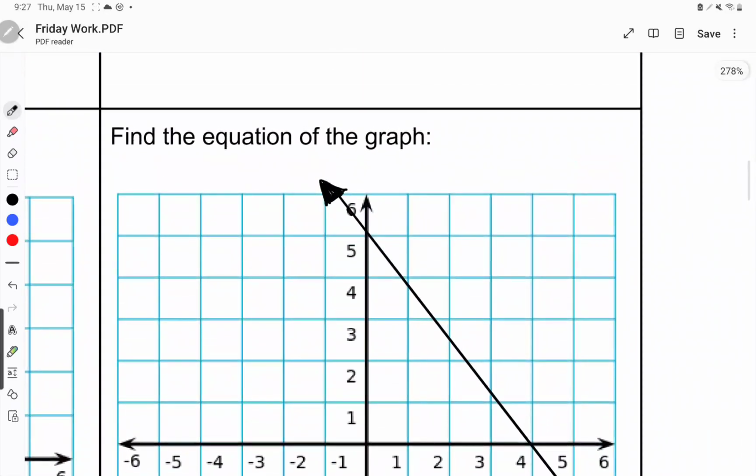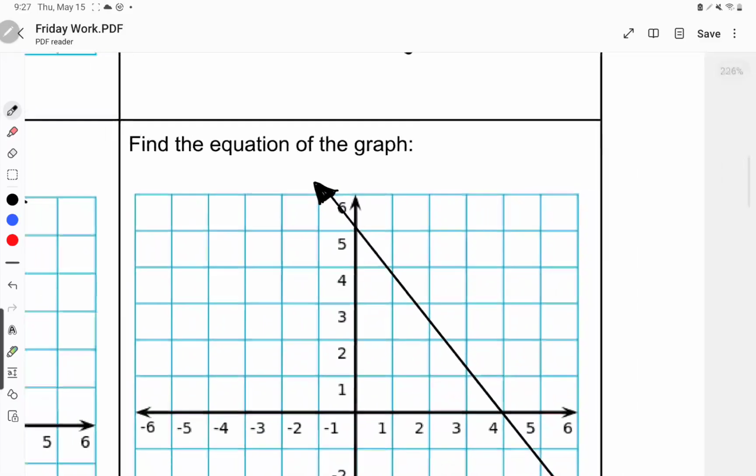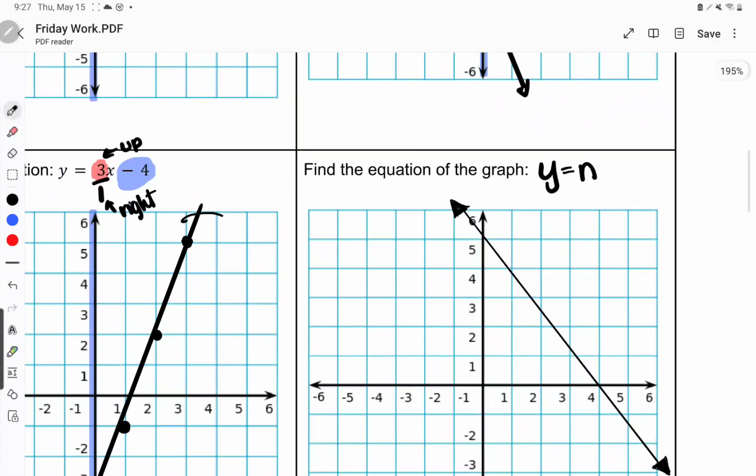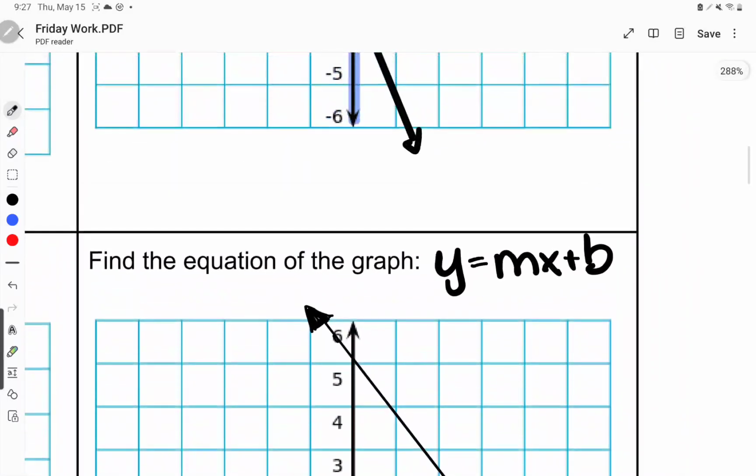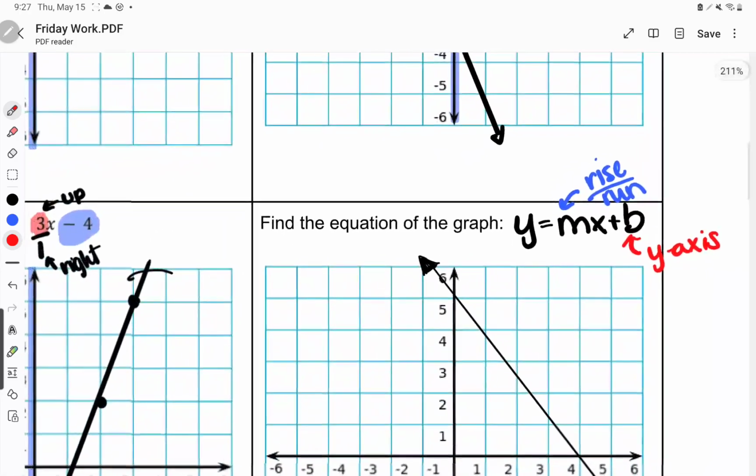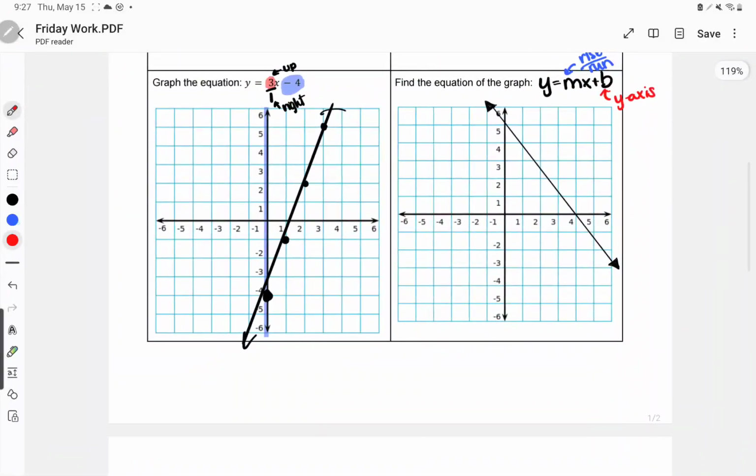All right, this one says to find the equation of a graph. Now remember, we have y equals mx plus b. To find m, we do what over what? Rise over run. And then to find b, where's b at? B is on the y-axis. Now, remember, we find b first. So I have y equals blank x plus blank.